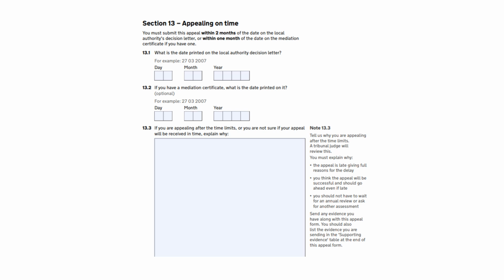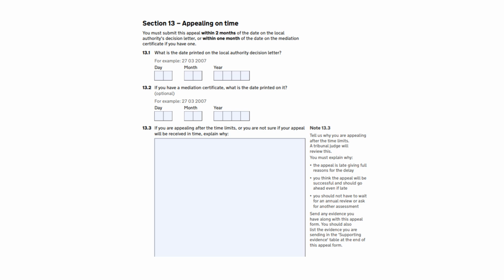Here, question 13.3 of the appeal form is only for parents or young people who are sending in a late appeal or who have not got a mediation certificate but need one. If your appeal is late, you will need to explain in this box why you feel the appeal would succeed if the tribunal extends your time frame.